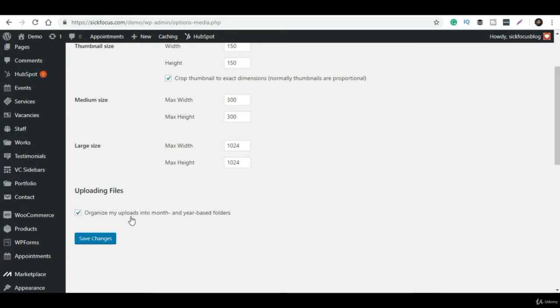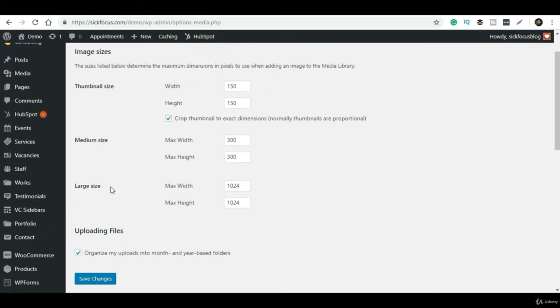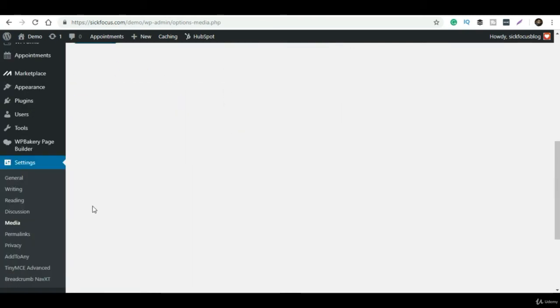So that's all about the settings, and the remaining things are not that important, like privacy, this is not too important. Although if you want to, you can go through your requirements and customize. These are the things which are mainly important. Apart from that, nothing is important according to me.